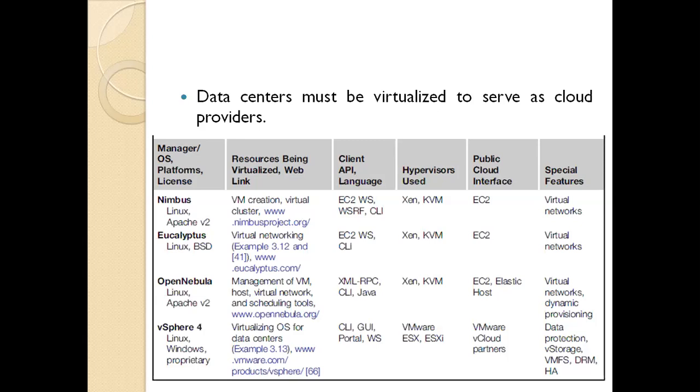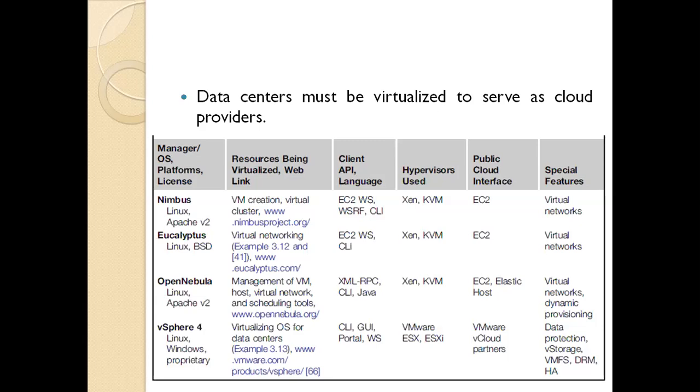These managers are used to create the virtual machines and aggregate them into virtual clusters. For these elastic resources, we are not providing any restriction; we are providing the resources as elastic resources. Nimbus and Eucalyptus, the first two, support essential virtual networks, whereas OpenNebula has the features to provide dynamic resources and make advanced reservations. All three, Nimbus, Eucalyptus, and OpenNebula, apply Xen and KVM for virtualization.